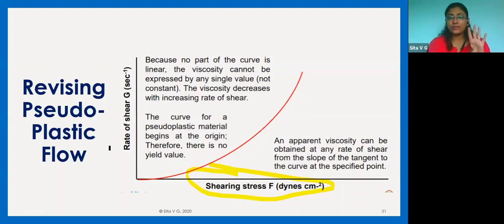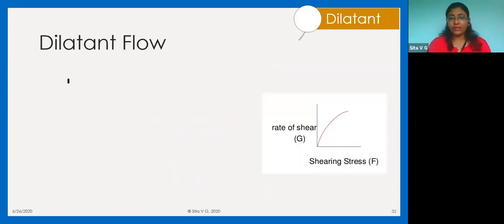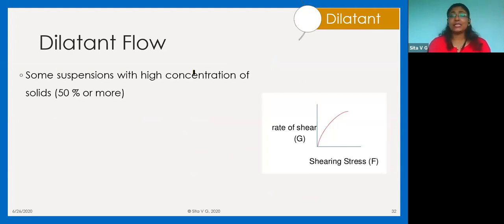Now the fourth type of flow that we are talking about is dilatant materials. What are dilatant materials? In dilatant materials, what have you seen here? When you saw pseudoplastic flow, your curve was like this, and we said that as you increase shear stress, viscosity decreases, that is, they are inversely proportional. But now what is happening here? Here you see the opposite. Okay, this is opposite to the pseudoplastic flow.